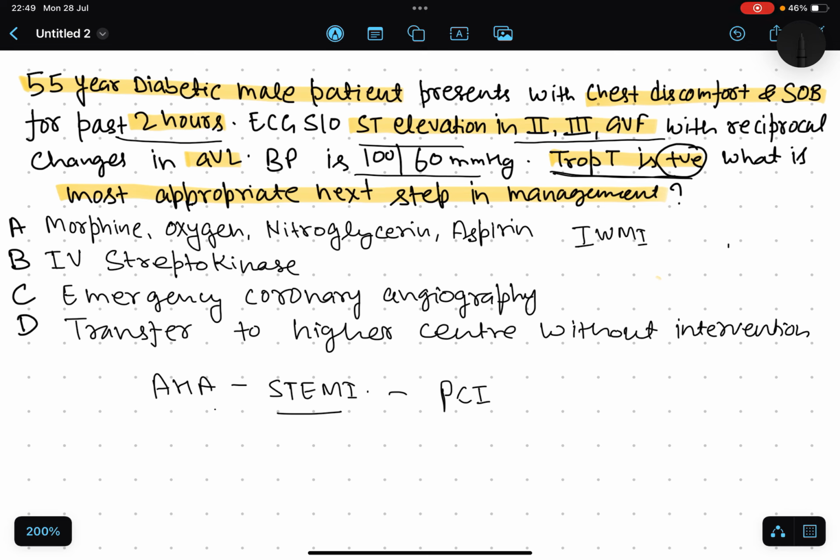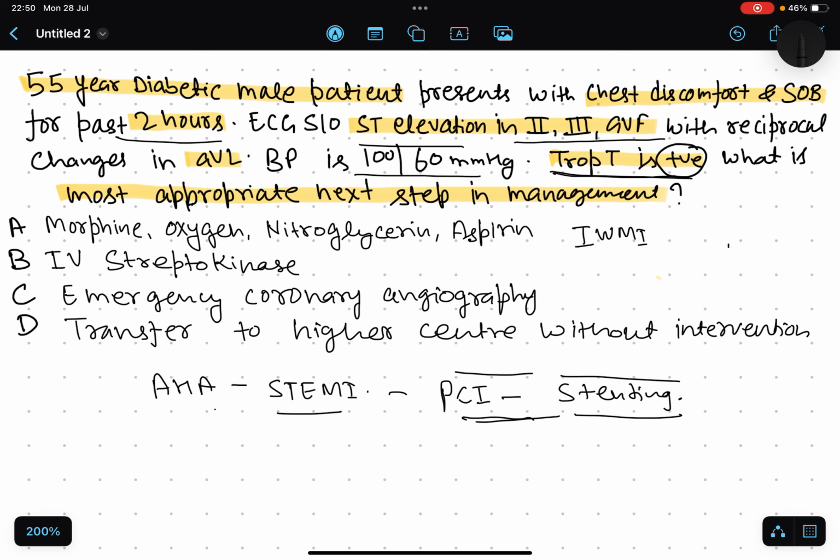Coronary angiography and stenting, if the patient is hemodynamically stable and presents within 12 hours of onset of symptoms. So it will improve the survival, reduce infarct size and prevent complications.